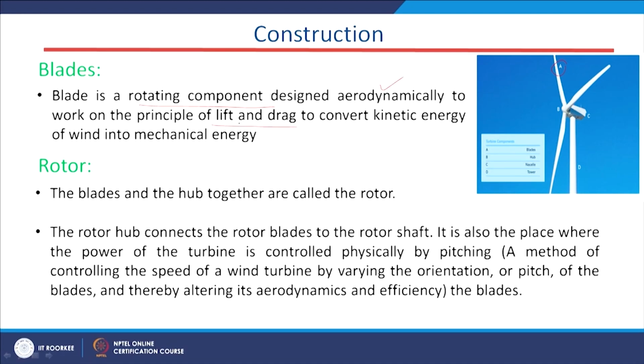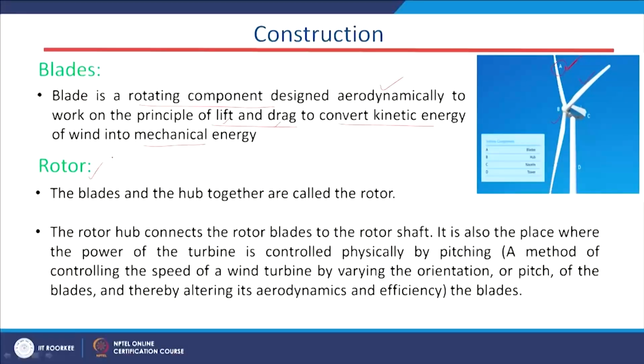This is important, drag, to convert the kinetic energy into mechanical energy. If you see this figure, these three blades are designed to convert the kinetic energy present in wind to mechanical energy.